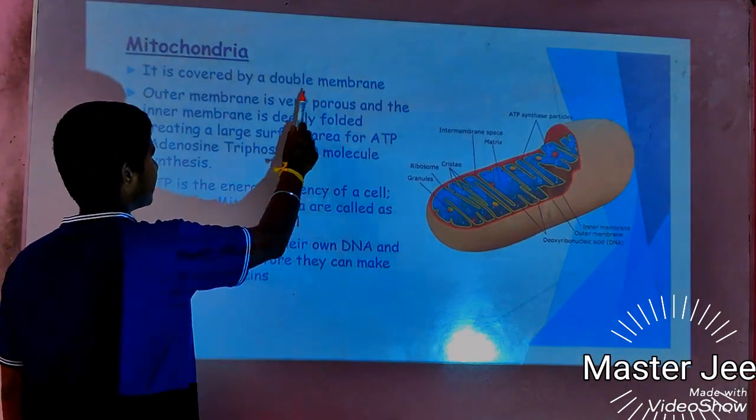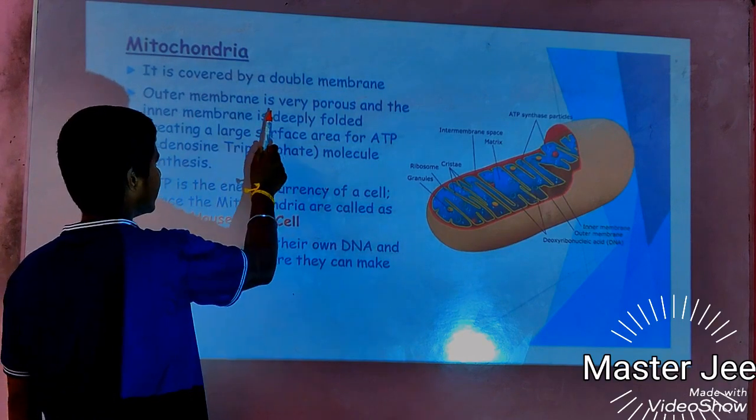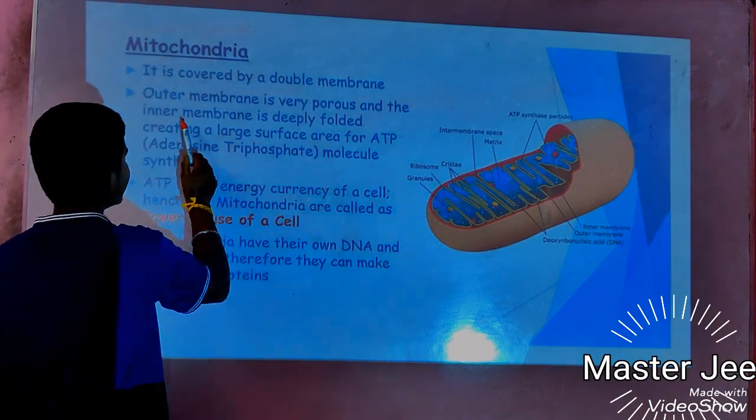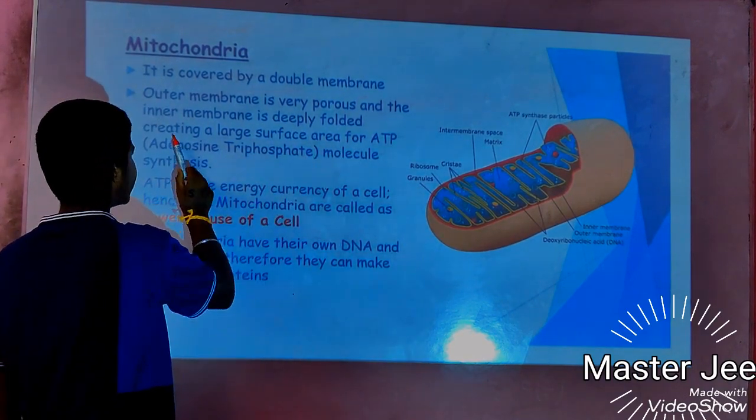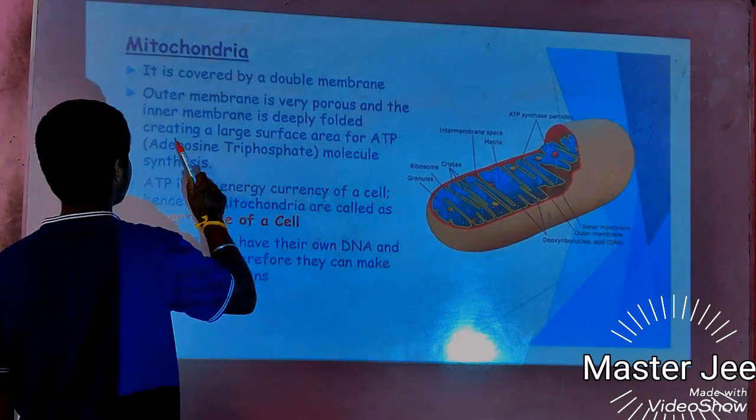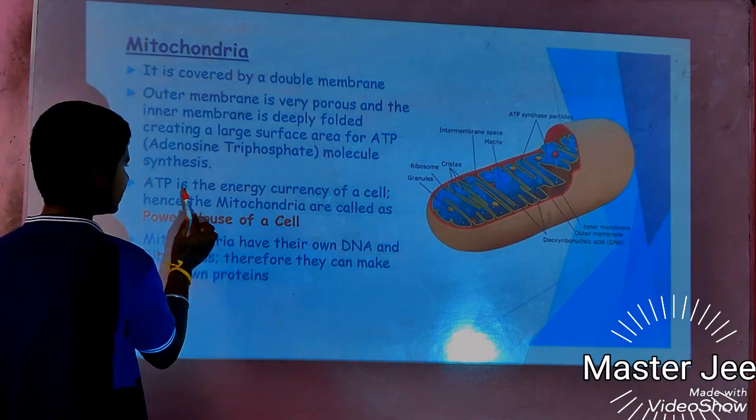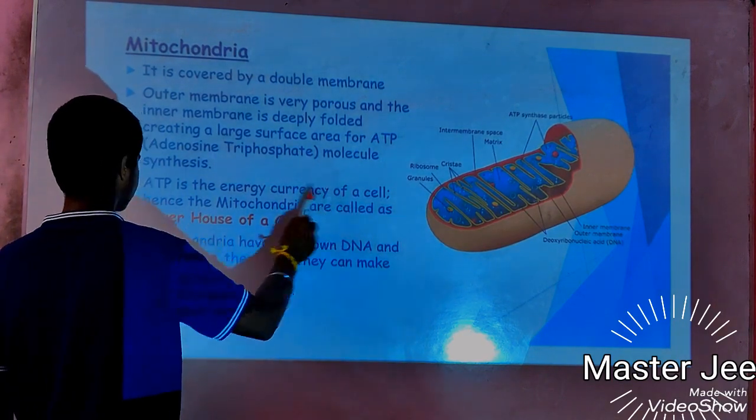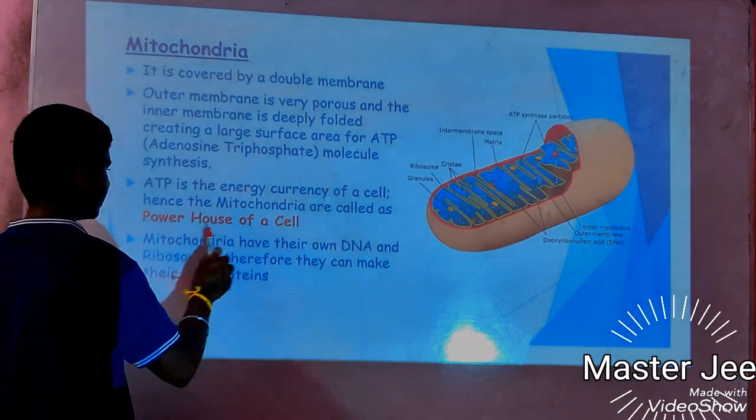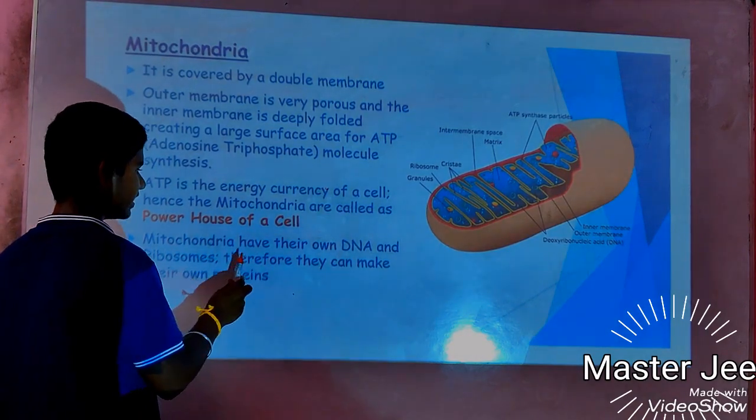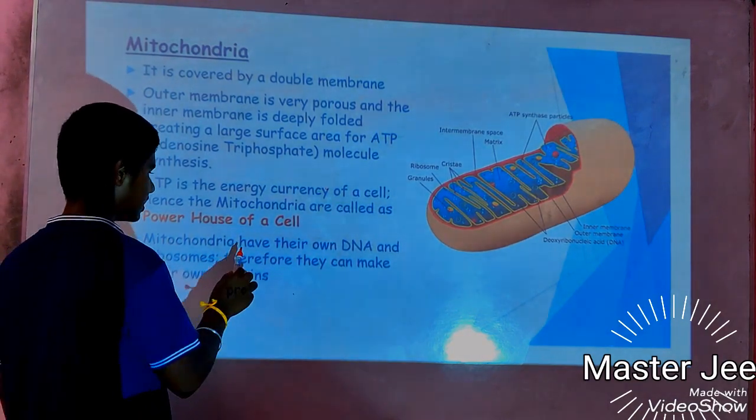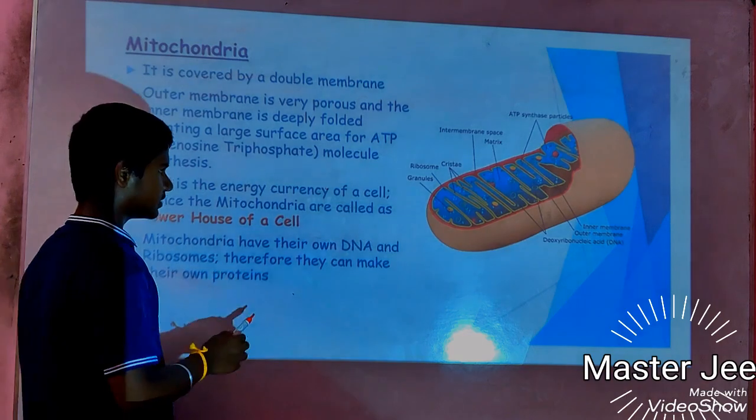Mitochondria. It is covered by a double membrane. The outer membrane is very porous and the inner membrane is deeply folded, creating a large surface area for ATP, adenosine triphosphate, molecule synthesis. ATP is the energy currency of a cell, hence the mitochondria are called the powerhouse of a cell. Mitochondria have their own DNA and ribosomes, therefore they can make their own proteins.